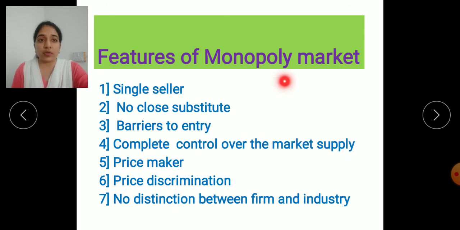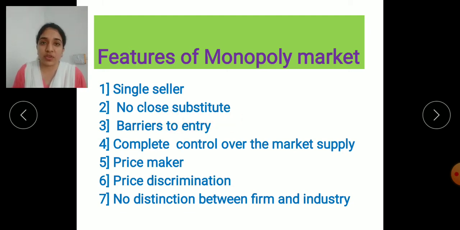Today we are going to study the features of the monopoly market. The first point is single seller. Single seller means that in the monopoly market there is only a single seller, because the word itself says monopoly means single seller. So the first point is done from the explanation given here. There is only a single seller who sells the products in the market, and that single seller has complete control over the market supply, and the buyers have to purchase those things from that seller itself.